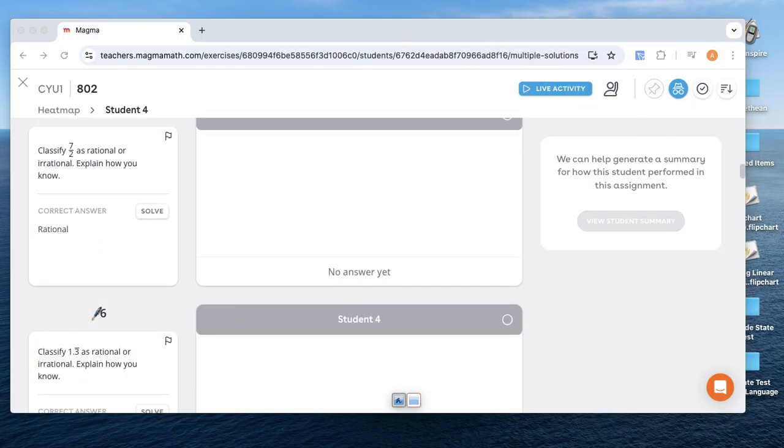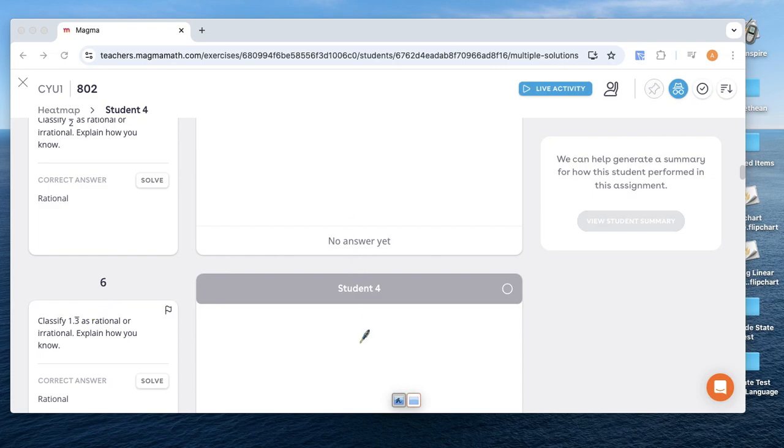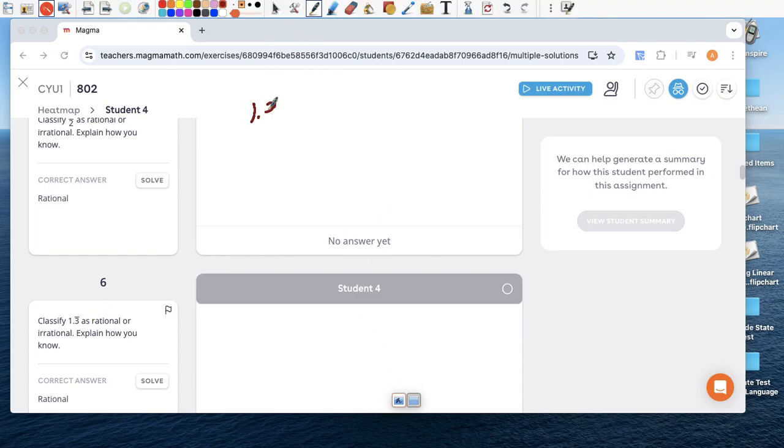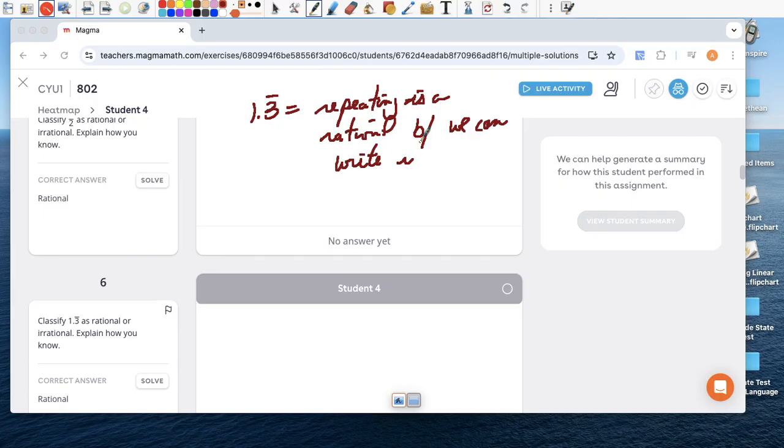Question 6, 1.3 repeating, rational or irrational. So again, 1.3 is a repeating decimal, and any repeating decimal is a rational number because we can write it as a ratio of two integers. Let's go over that in case you forgot. So 1.3, right, the 3 is repeating.